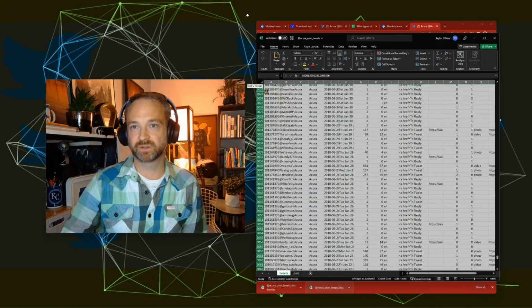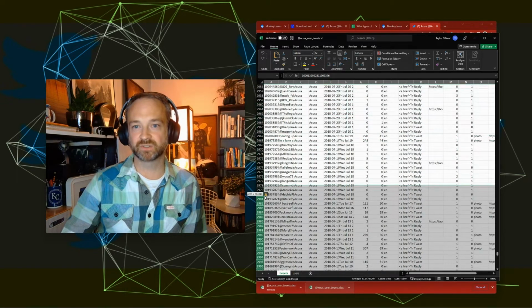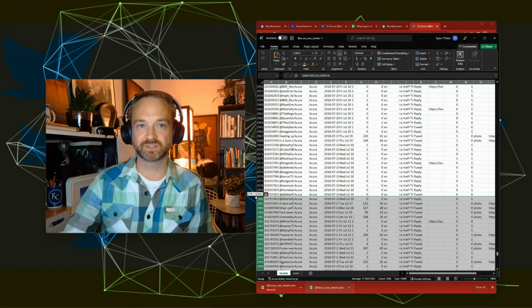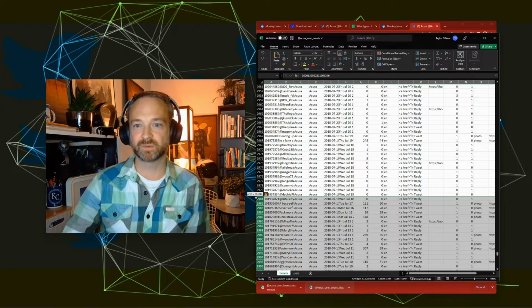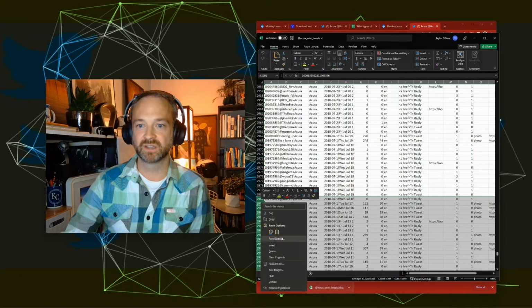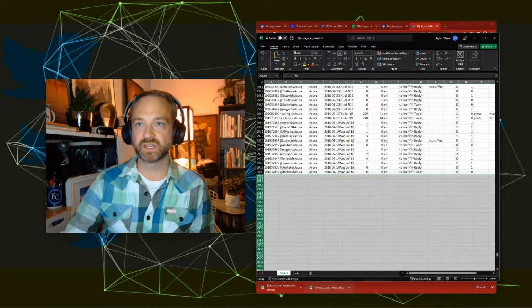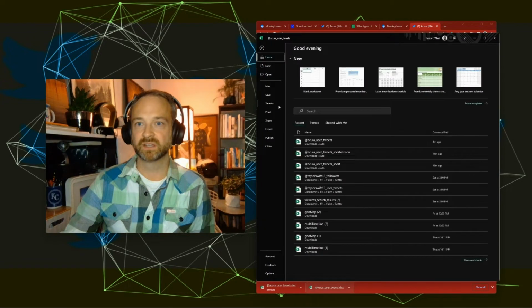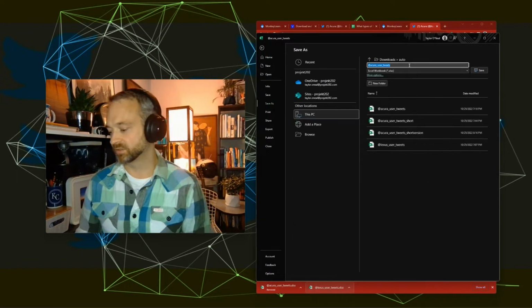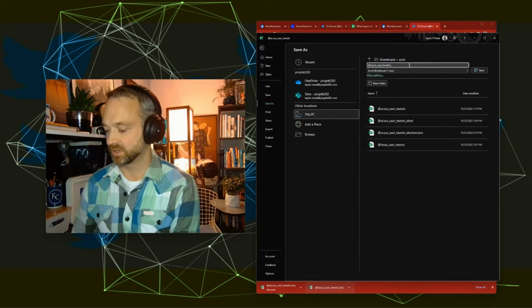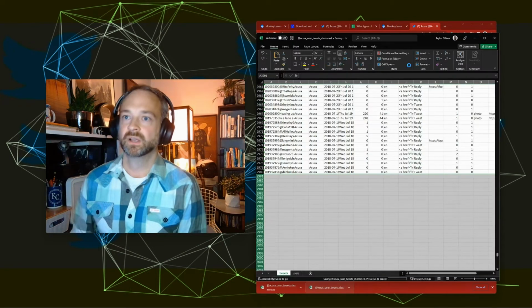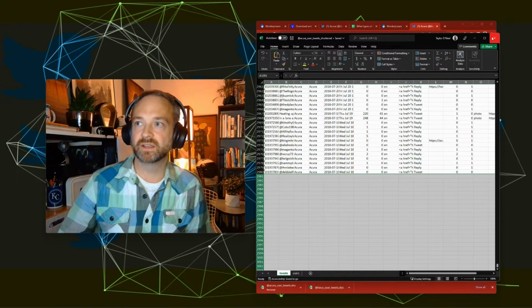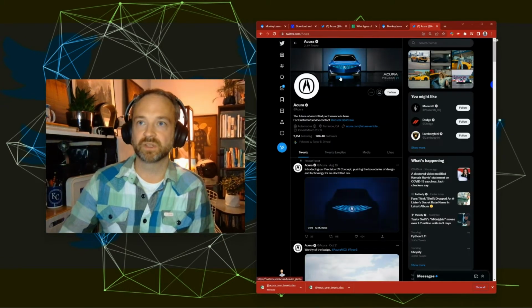So I'm going to scroll up there. You can press Control and the down arrow to go to the end of the sheet in Excel, if you want to start learning Excel keyboard shortcuts. Shout out to Miss Excel on TikTok or Excel Dictionary on Instagram if you want to learn all those shortcut keys. Right click and delete those rows, and go ahead and save this as something like Accurate Tweets Short, to let you know it's shortened. Maybe you want to keep the longer version for later. All right, that is good to go. Do the same thing with the other brand.